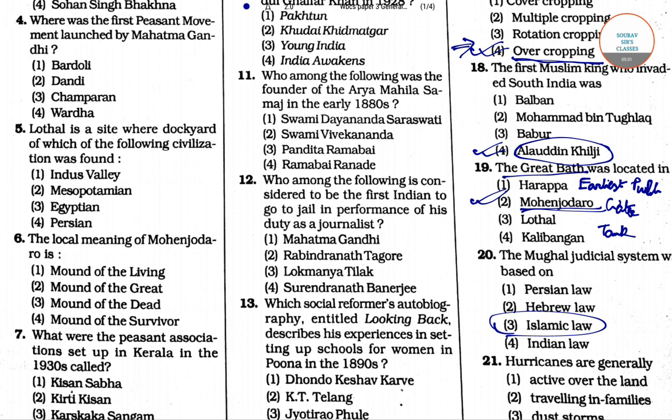When dealing with Hindus, the law used was Hindu law, but overall, in the Mughal judicial system, Islamic law was prevalent. Hindu law was also used to deal with Hindu religious matters.